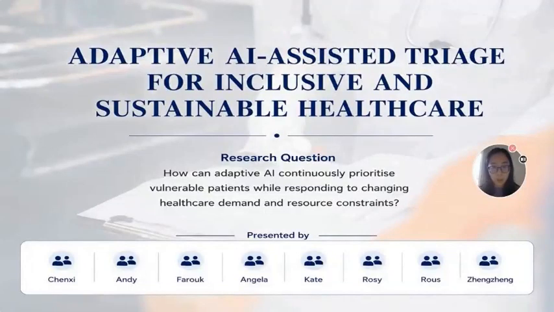Hello everyone, our project is Adaptive AI Assistant Triage for Inclusive and Sustainable Healthcare. We explore how adaptive AI can continuously prioritize vulnerable patients while responding to changing healthcare demand and resource constraints.